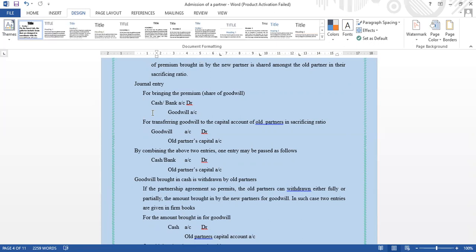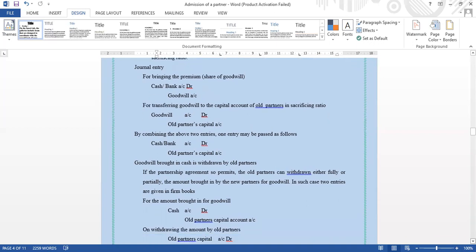Then for transferring goodwill to the capital accounts of the old partners in sacrificing ratio, the journal entry is goodwill account debtor to old partners capital account. Then by combining the above two entries, one entry may be passed as follows: cash or bank account debtor to old partners capital account.